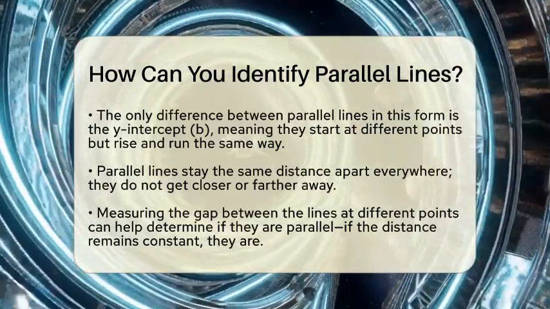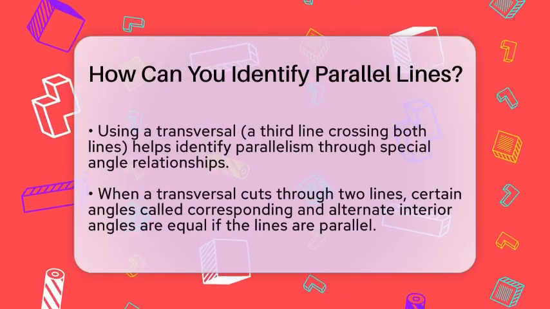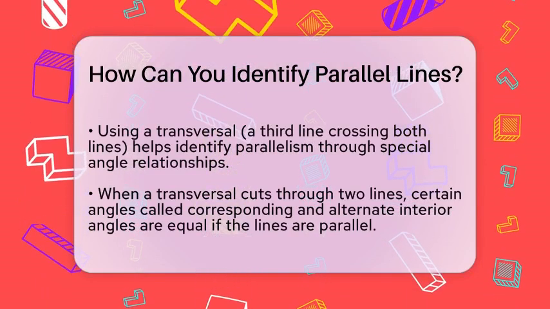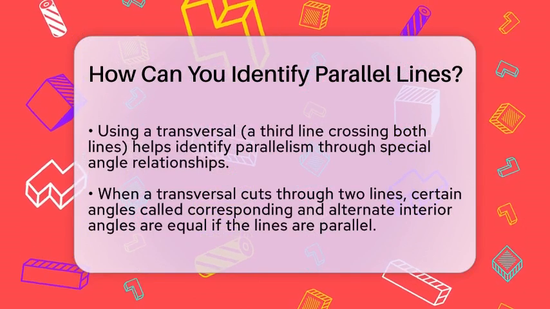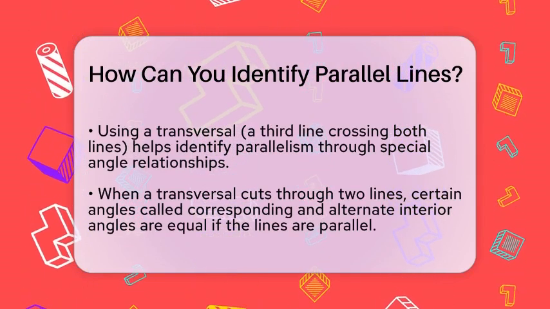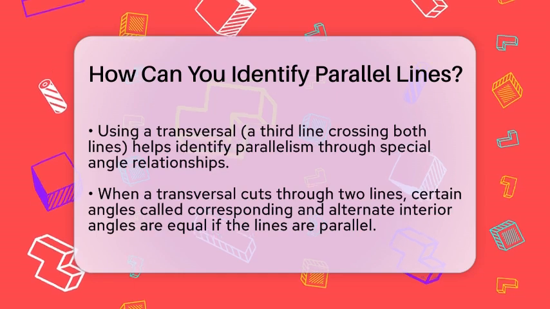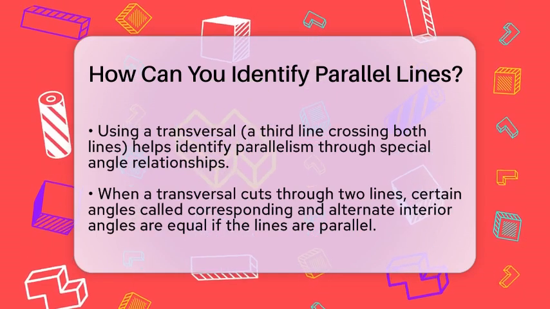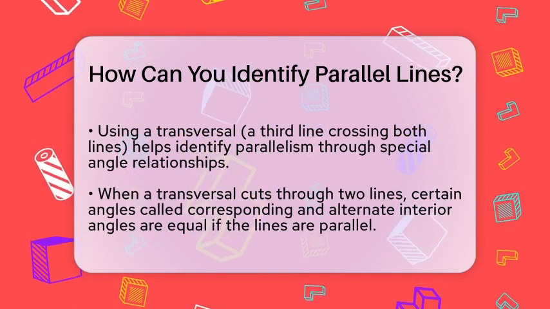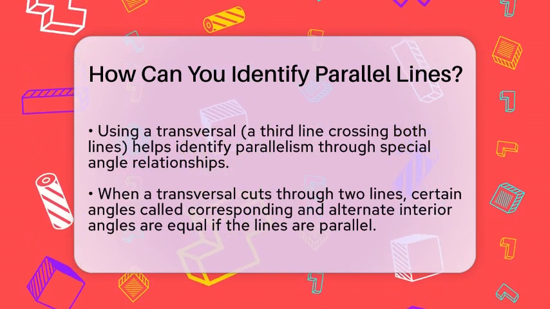looking at parallel lines. Another way to check is by using a transversal, which is a third line crossing both lines. When a transversal cuts through two lines, it creates special angles. If the lines are parallel, certain pairs of these angles will always be equal. For example, the angles called corresponding angles will match, and so will the alternate interior angles.